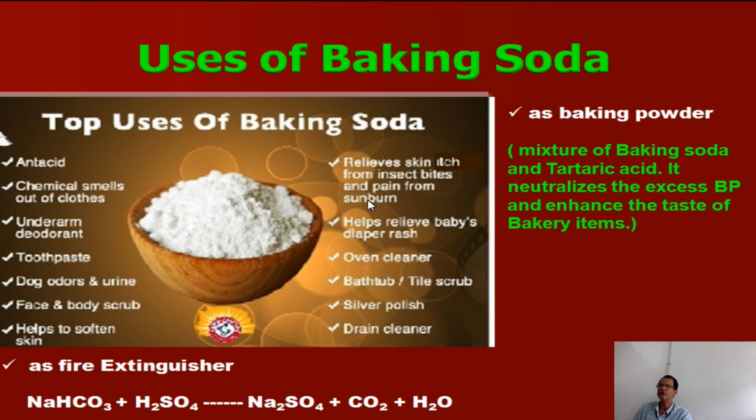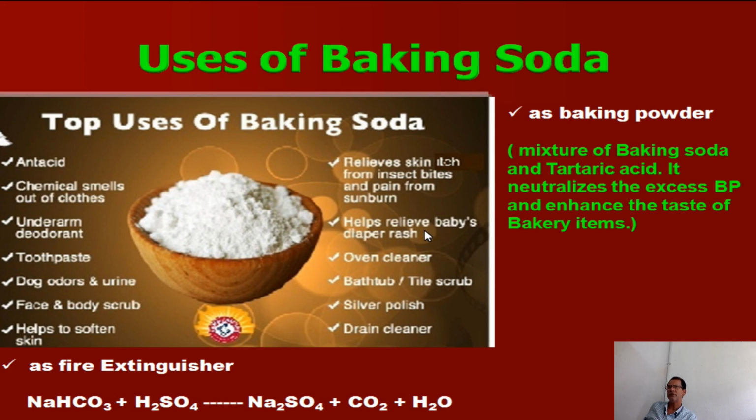Then another use: it also relieves skin from insect bites and the pain of sunburn. During insect bites we can apply baking soda; as it is alkaline, it neutralizes the acid secreted by the insects. That's why it gives relief from pain.